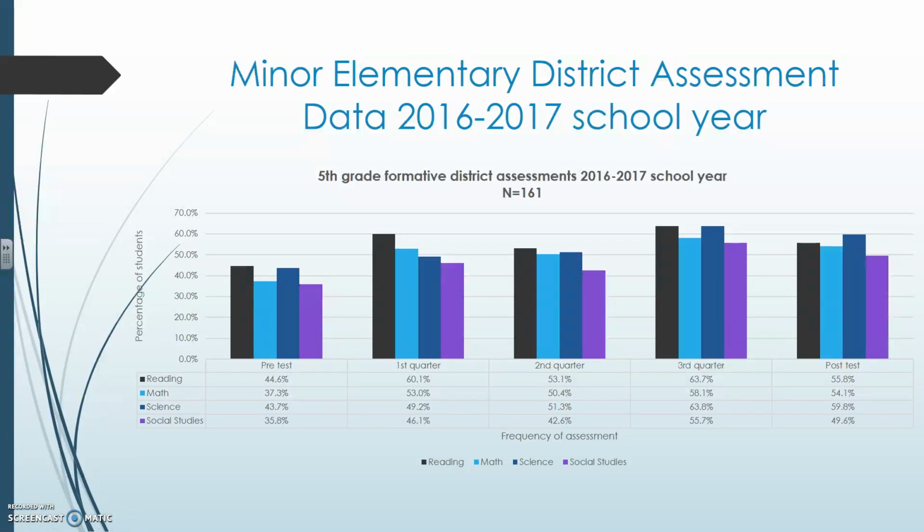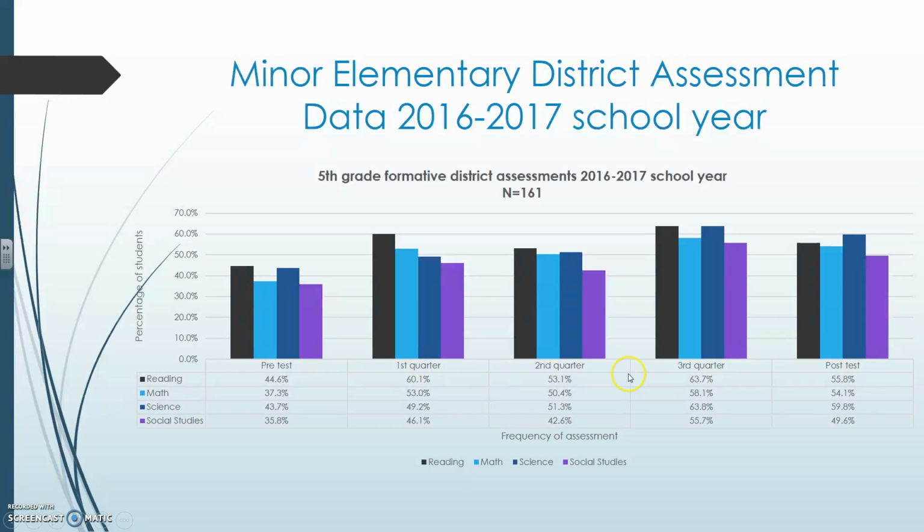Here's the minor elementary district assessment data for the 16-17 school year. This displays a picture of the current state of the school, if you will, for 5th grade. 161 students took these district assessments. We take a pre-test, a post-test, and they also take it at the end of the first quarter, second quarter, and third quarter.